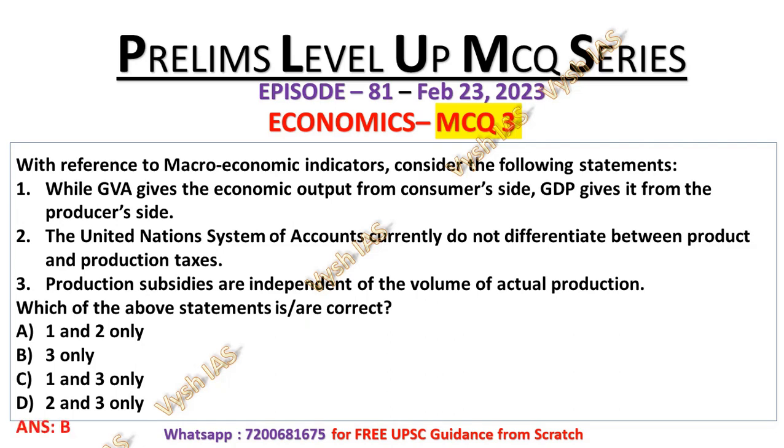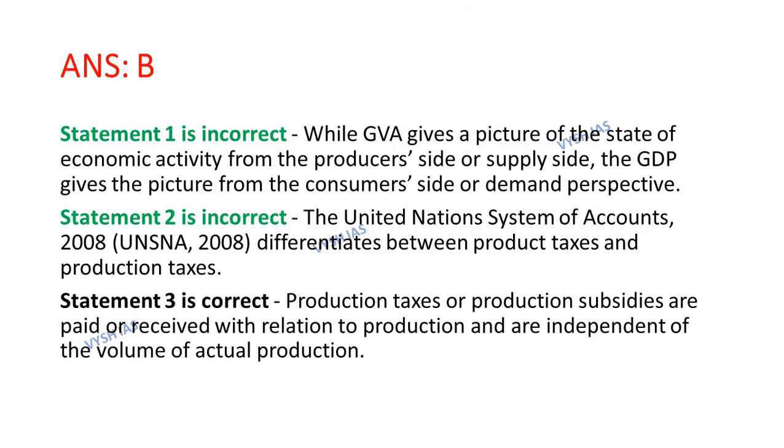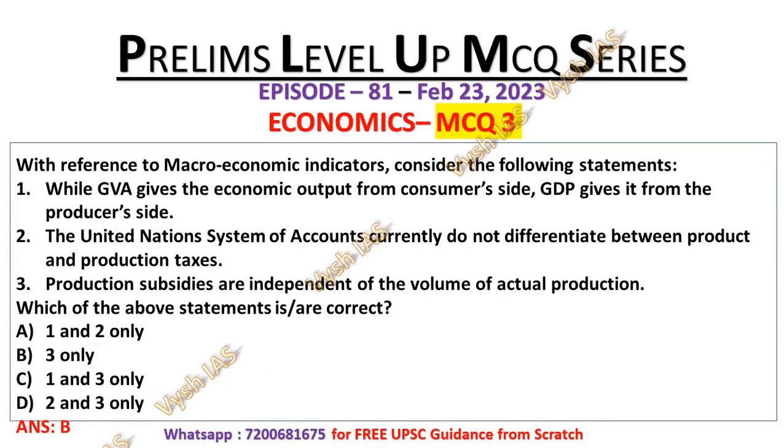So its answer will be option number B, that is only statement number 3 is correct. Statement number 1 is incorrect because GVA gives a picture of state of economic activity from producer side, or we can also say supply side. The GDP gives the picture from the consumer side or demand perspective. That's why the statement number 1 is incorrect, because the statements are interchanged.